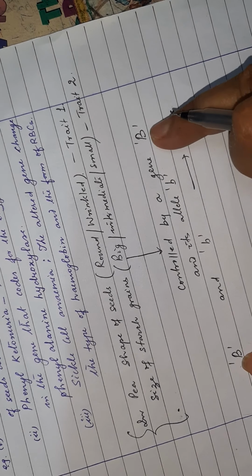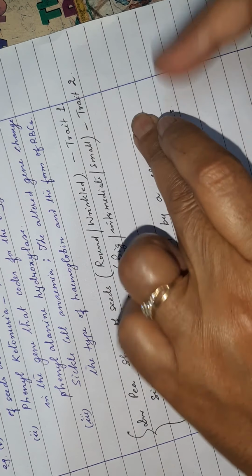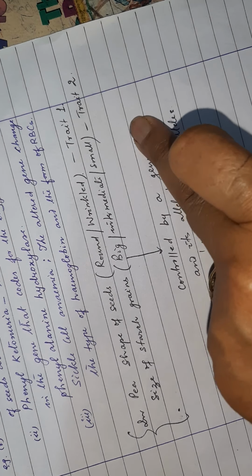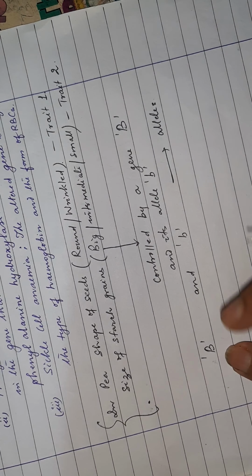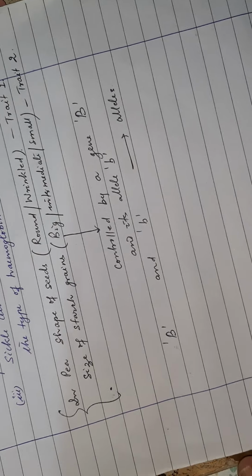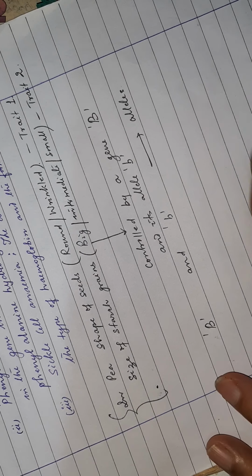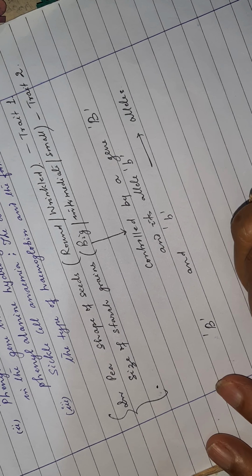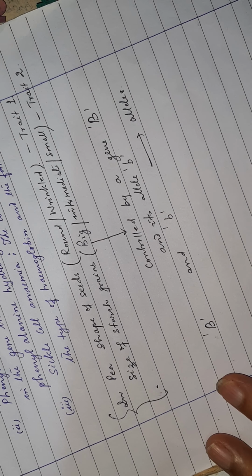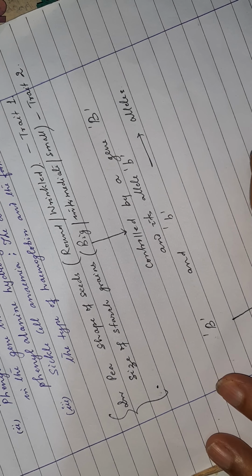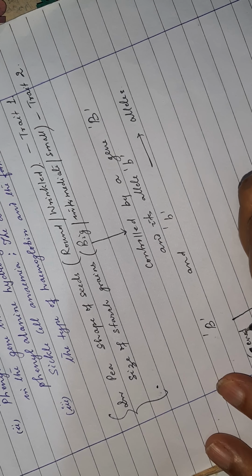Now the gene is B. You can just say B without looking into this, right? Now the B has got 2 alternatives, capital B and small b. Now let us see, what are the genotypes possible? If we make a chart like this, on this side we write down genotypes.